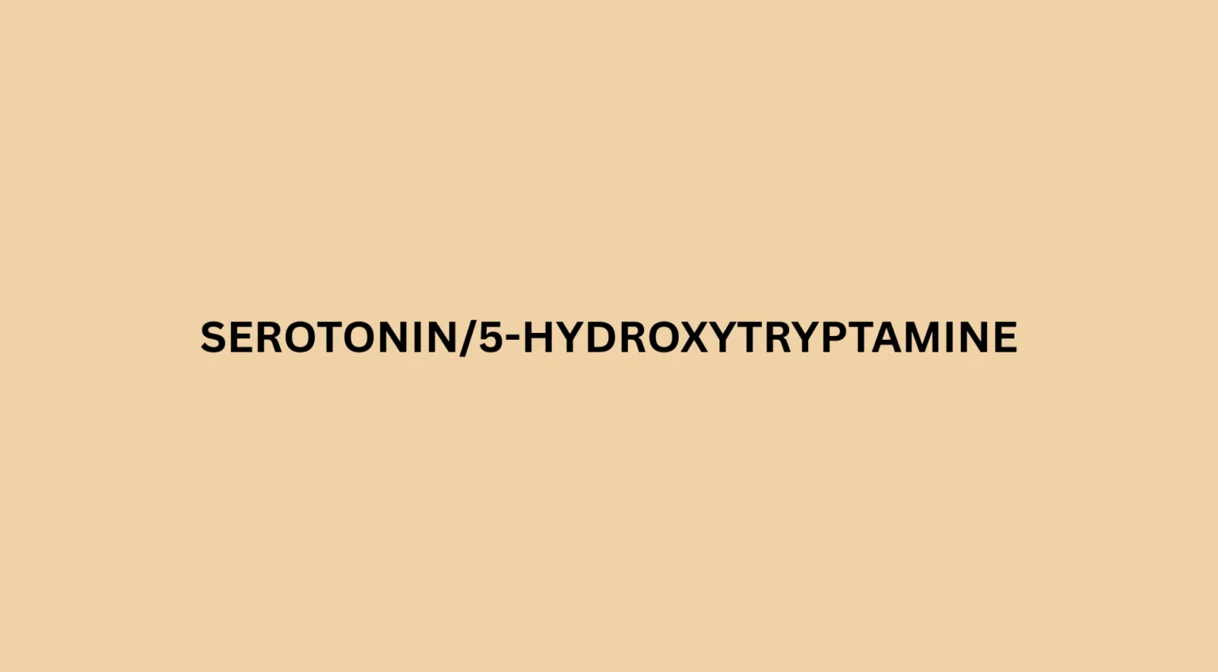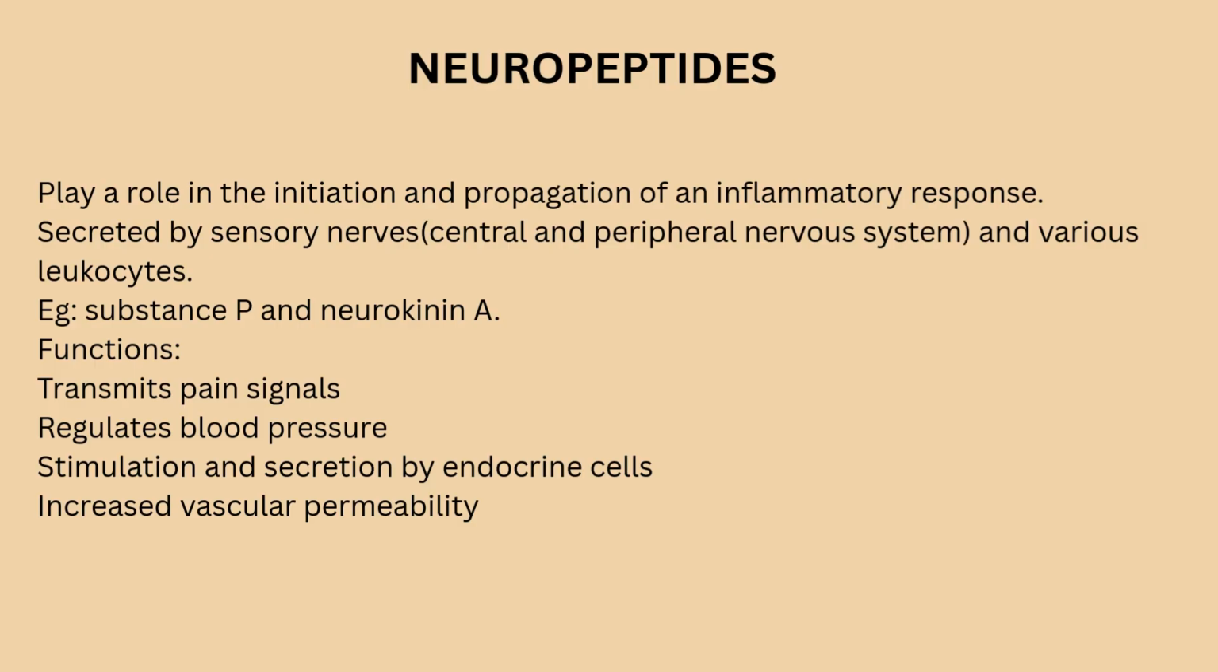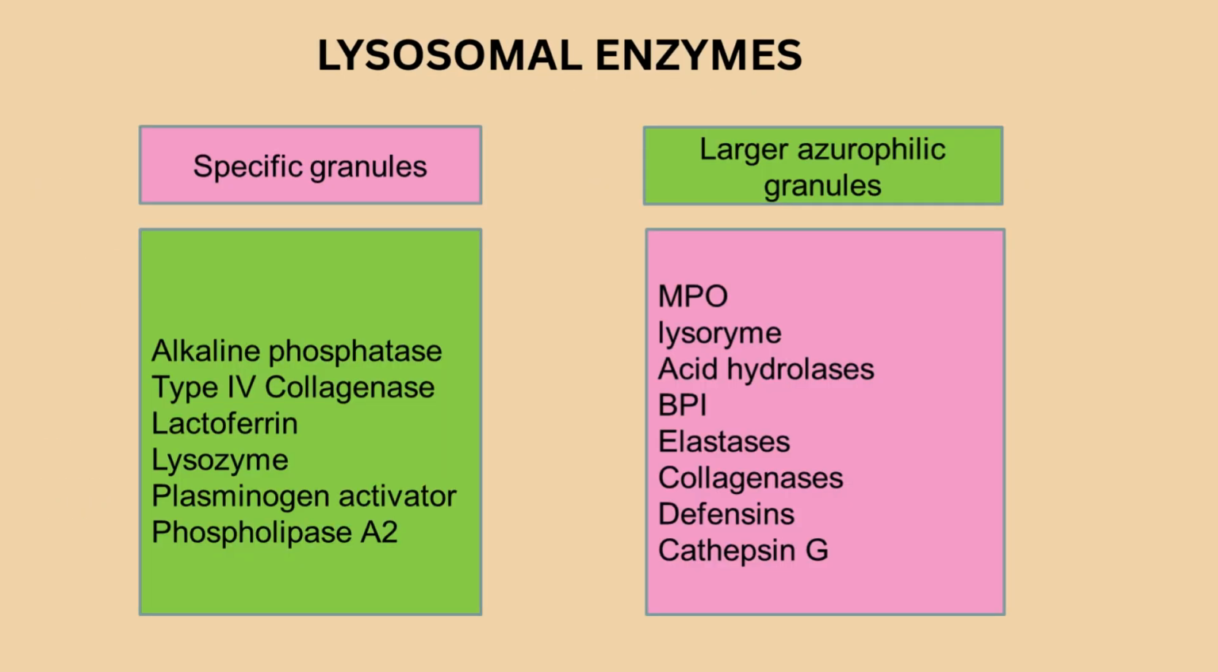Now moving towards neuropeptides. They play an important role in initiation and progression of an inflammatory response. They are secreted by sensory nerves and act on various leukocytes. For example, substance P and neurokinin A transmit pain signals, regulate blood pressure, stimulate secretion of endocrine cells, and increase vascular permeability.